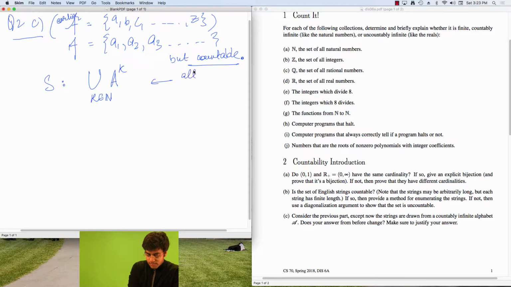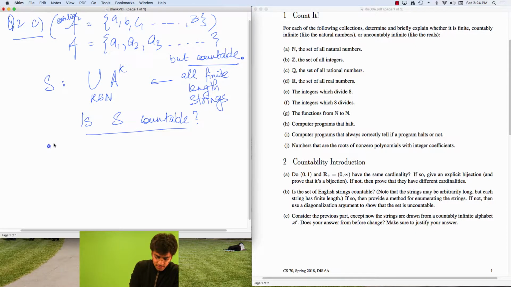This is just saying all finite length strings from the alphabet A. The finiteness lets us write each string as A to the k for some k, which is basically saying it's a k-letter string, right? Each letter is picked from this alphabet A. OK, and then again the question is, is S countable? And once again, this time it's a little less intuitive, but my claim is yes, S is in particular countable.